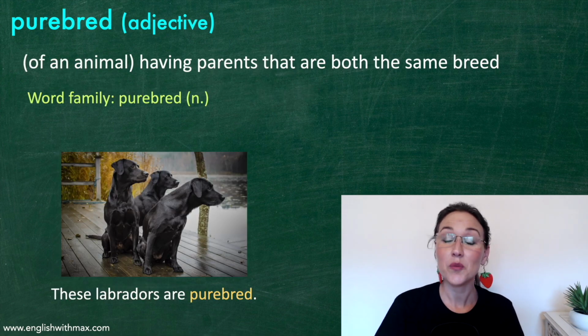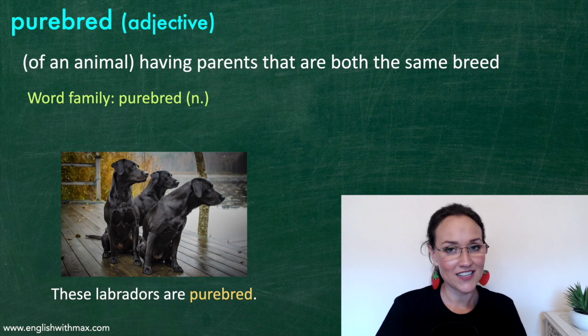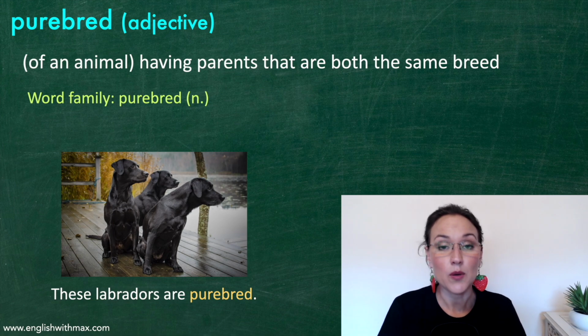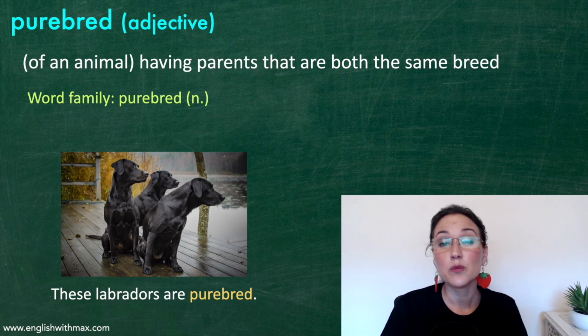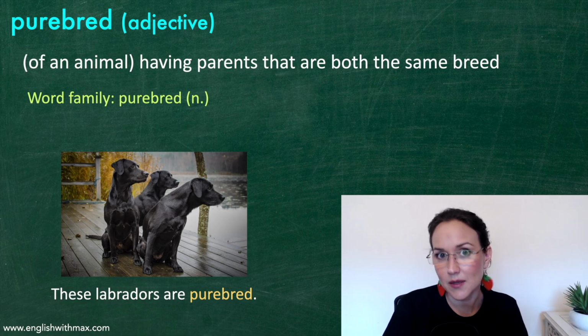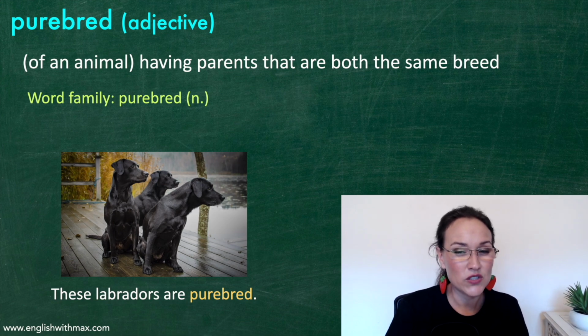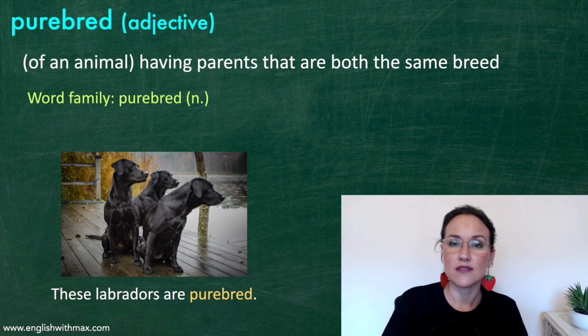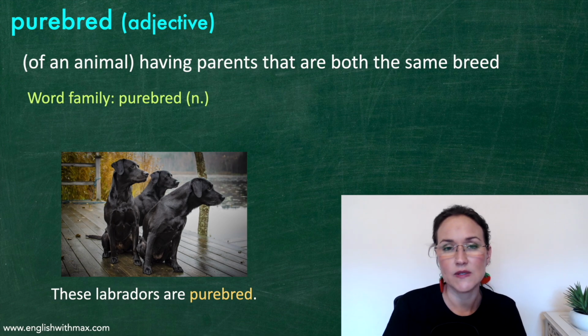This word is purebred. Purebred. It's an adjective and it's used to describe animals. It means having parents that are both the same breed. The word breed is similar to type. But be careful, we don't use the word race for animals. I know in some languages there's a word that's similar to race and it's used for types of animals, but in English the word race is only used for people.